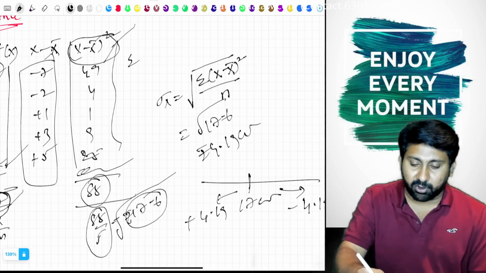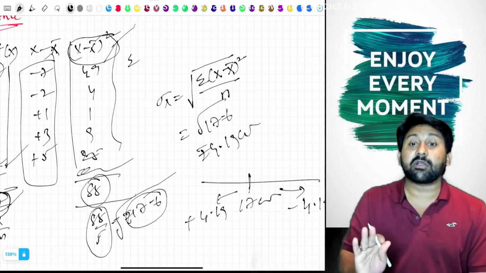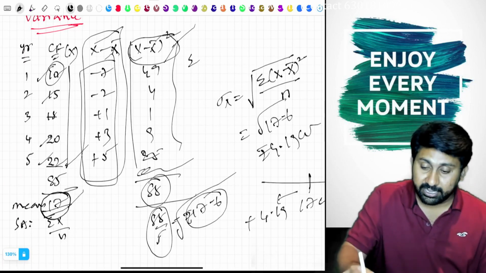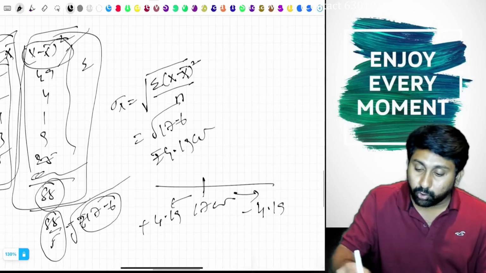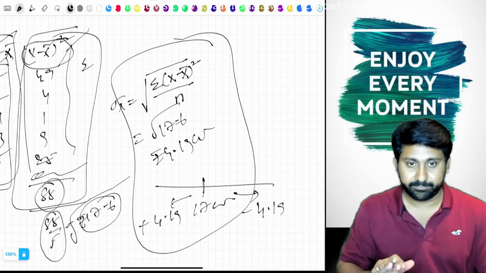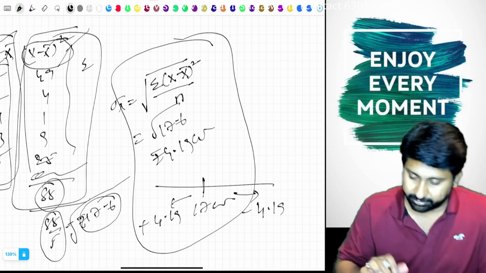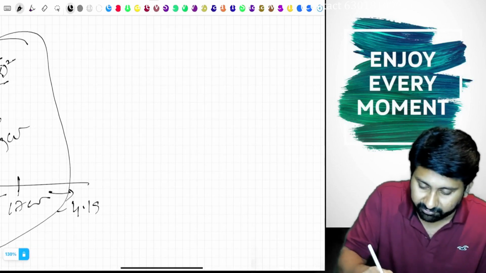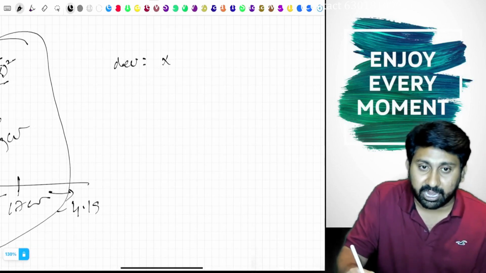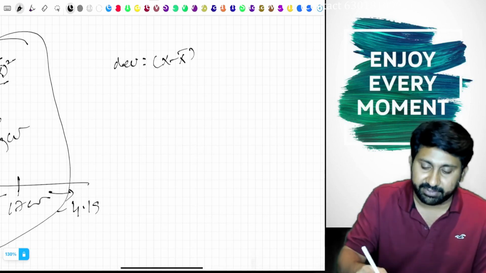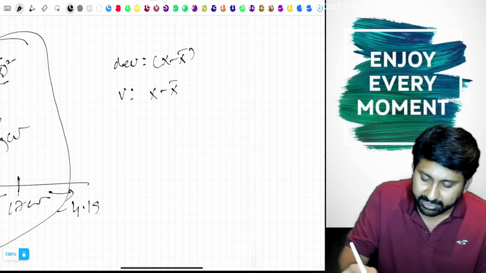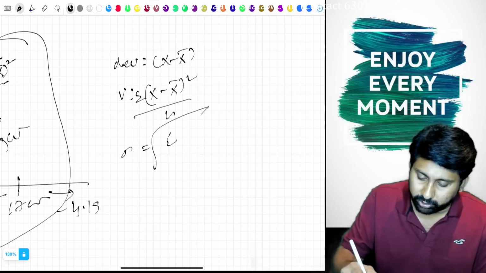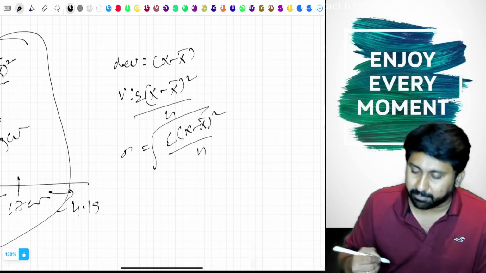Sigma x minus x bar whole square divided by n, without the square root, we call it variance. This is called deviation, this is called variance, and the root is called standard deviation. Am I clear? So these are all the various points. Now tell me, what is the formula for deviation? Every year we have to calculate x minus x bar as the deviation. Variance is sigma x minus x bar the whole square divided by n. Standard deviation is the root of sigma x minus x bar the whole square divided by n.